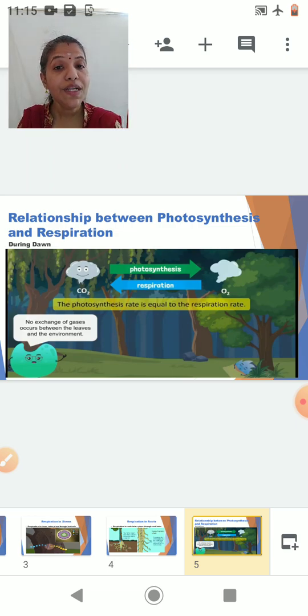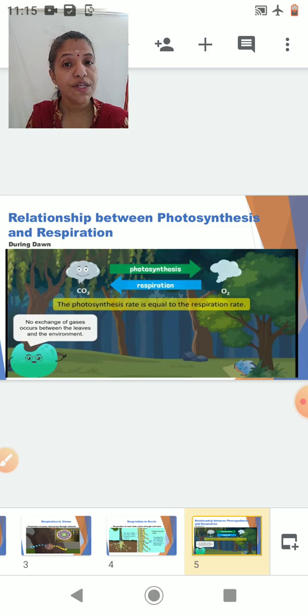Now we will study respiration and photosynthesis in the different parts of a day. That means we will study the entire 24 hours. Before that, I just want to say one more point, that photosynthesis is a life process which is much faster than respiration.